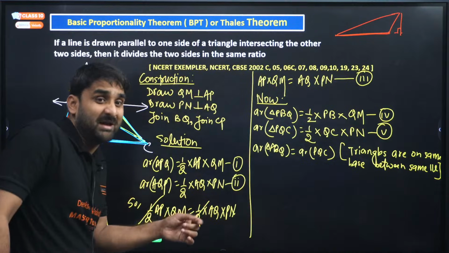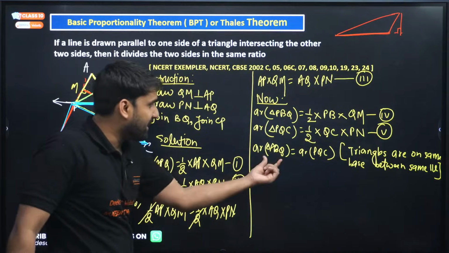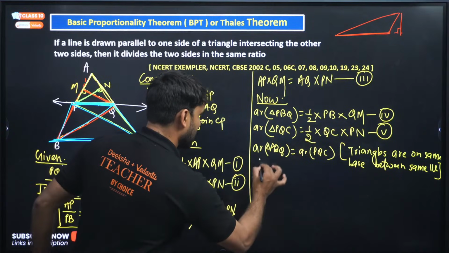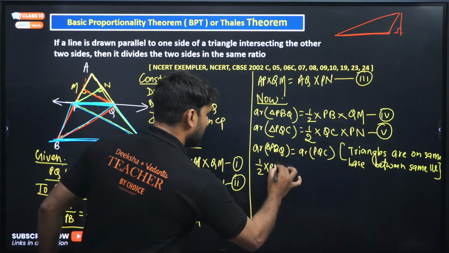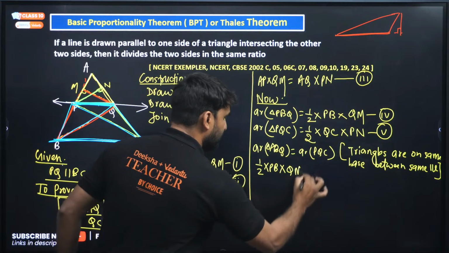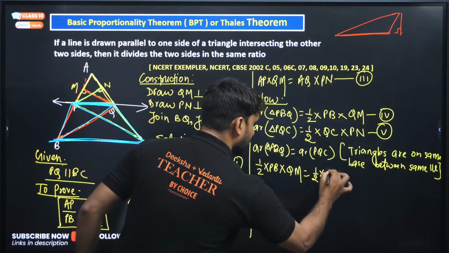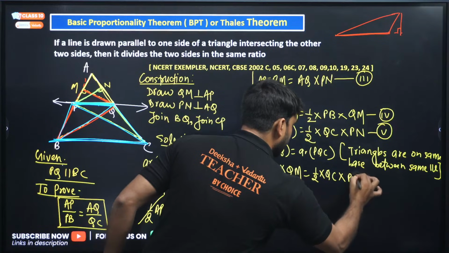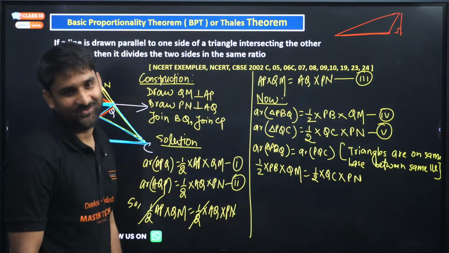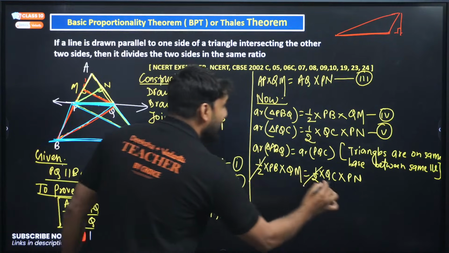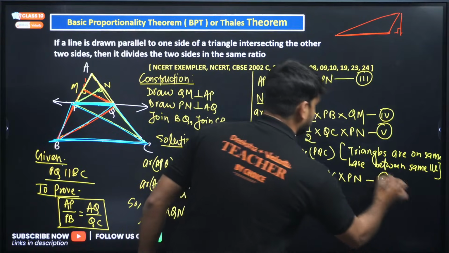Triangles are on the same base and between the same parallels. Now triangle PBQ is equal to this: half PB into QM is equal to half QC into PN. Wow, so the half will be cancelled. Now call this equation 6.